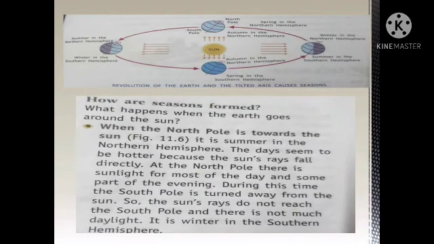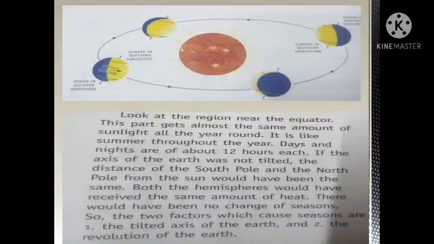The movement of earth on its axis is called rotation. Like all other planets, the earth also continuously moves on its axis. The movement of earth on its own axis is called rotation, and it takes 24 hours or 1 day for the earth to complete one rotation.